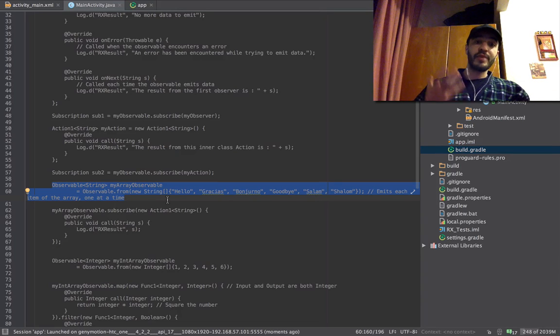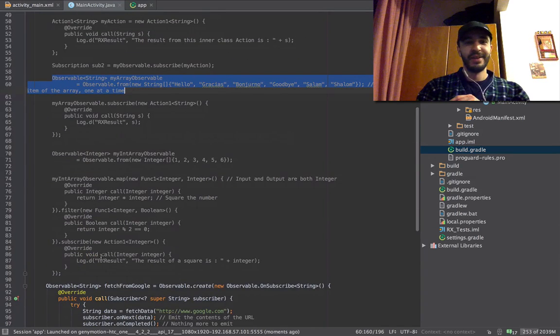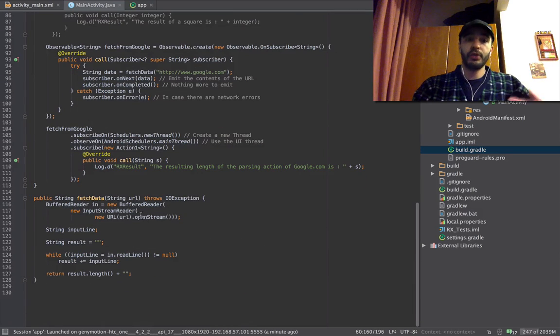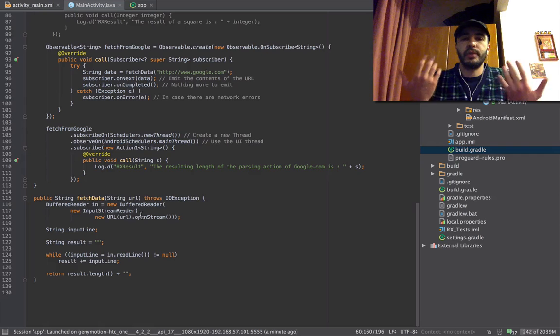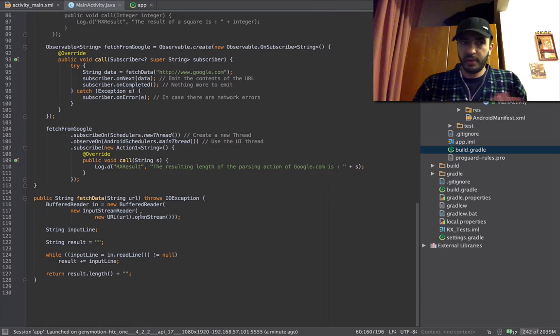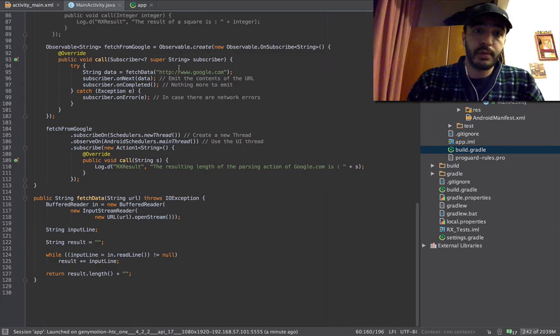But now we've been saying that we don't want to use from, we don't want to use just. We want to do our own thing with this observable. And we don't want to use map. Okay? We're going to do .create. We're going to specify our own action, which is what you're going to be doing most of the time, I think. So this is how you do it.